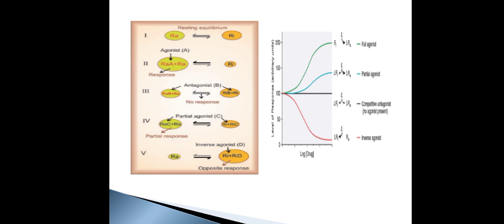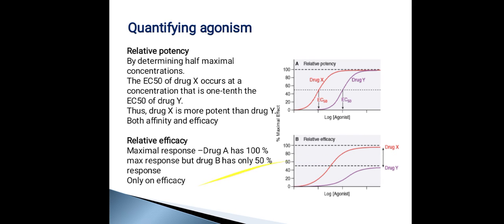So the same is shown in the diagram. Full agonist is going to bind only to the active conformation. Partial agonist has affinity to both, with a slightly increased affinity to the active conformation. Competitive antagonist has equal affinity to both the conformations, whereas inverse agonist is going to have increased affinity towards the inactive conformation. So this is the two-state receptor model, and these are the two theories for receptors based on which we are going to classify drugs as agonist, antagonist, inverse agonist, and partial agonist.